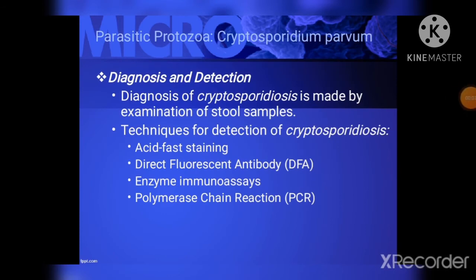Next is the diagnosis and detection. Diagnosis of cryptosporidiosis is made by examination of stool samples. Because detection of Cryptosporidium can be difficult, patients may be asked to submit several stool samples over several days. Most often, stool specimens are examined microscopically using different techniques: the acid-fast staining, direct fluorescent antibody, and enzyme immunoassays for detection of Cryptosporidium. There are also molecular methods, for example, polymerase chain reaction.